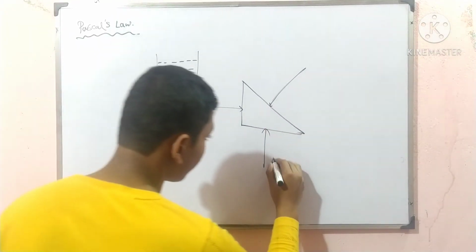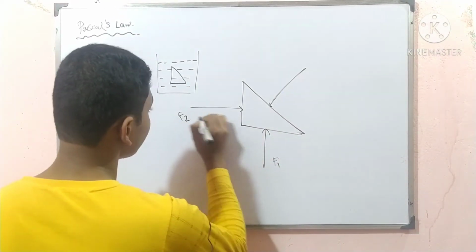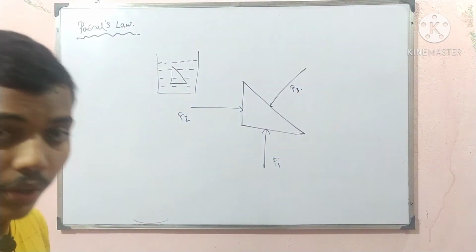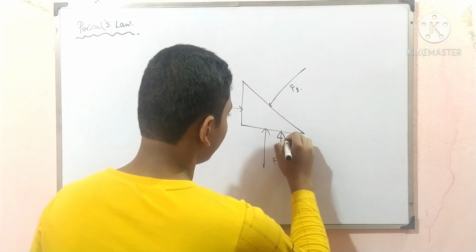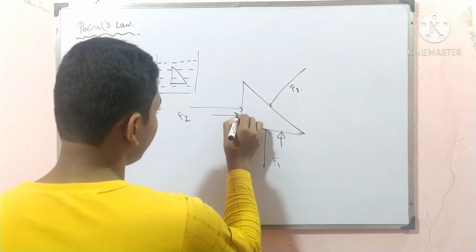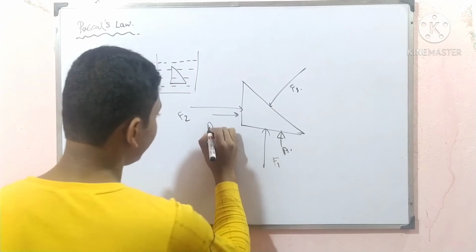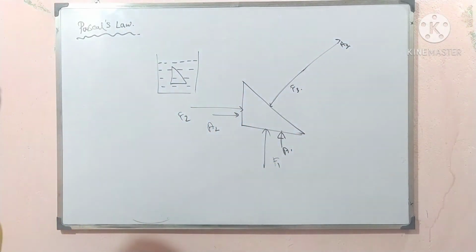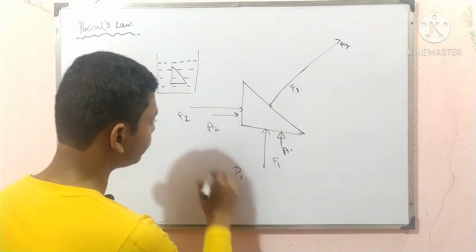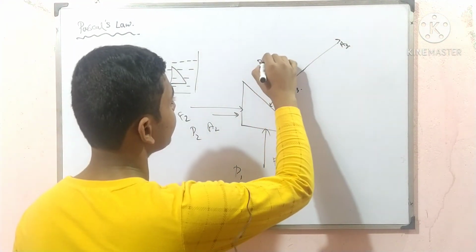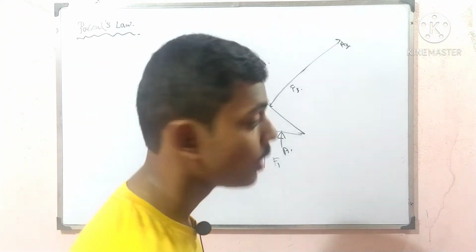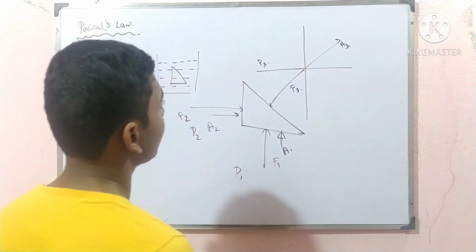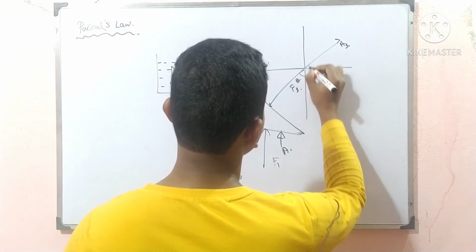Okay, so this force is F1, this force is F2, and this force is known as F3. There is the area A1, the area A2, and the area A3. Here the pressure is P1, here the pressure is P2, here the pressure is P3. Now if I give the components of the force, and this angle is theta, this angle must also be theta.